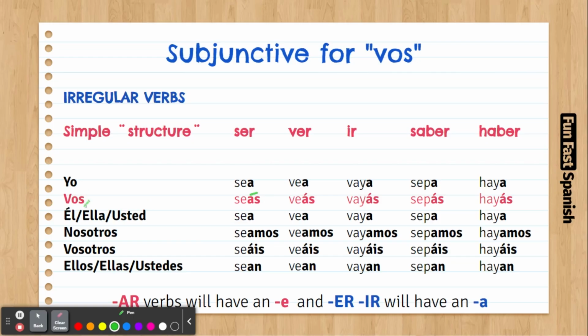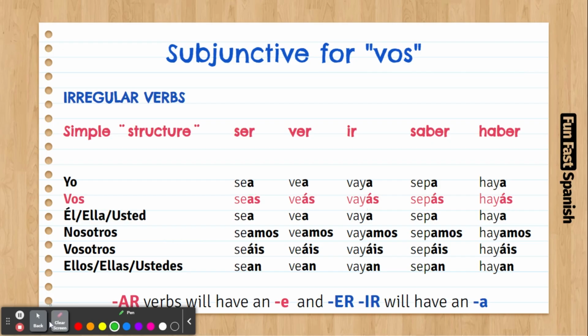Both are correct. Vos veás, vos vayás, vos sepás, vos hayás. So it's the same conjugation as tú, but the stress is going to go at the end. Tú seas, tú veas, tú vayas, tú sepas, tú hayas. Vos seás, vos veás, vos vayás, vos sepás, vos hayás.